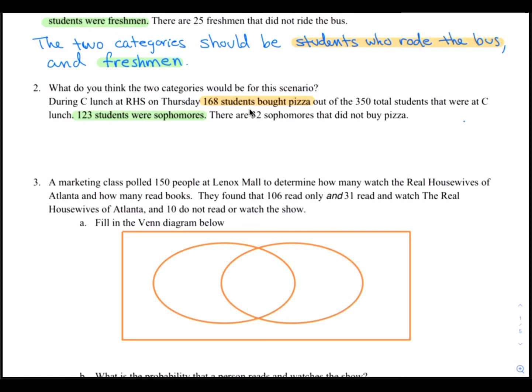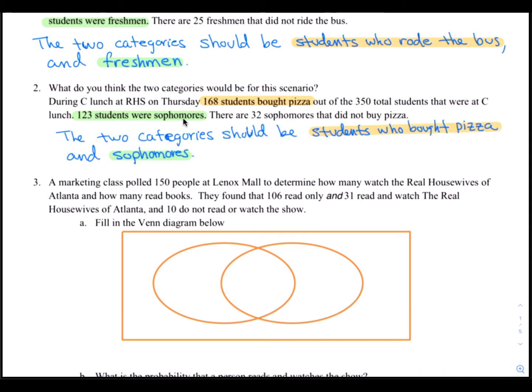All right, looking at the highlighted information, we see that there are students who bought pizza and there are students who are sophomores. So our two categories should be students who bought pizza and sophomores.